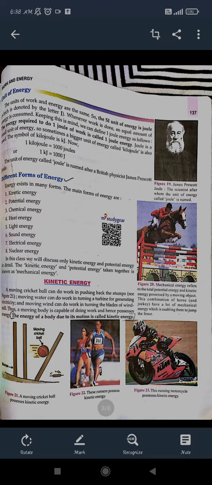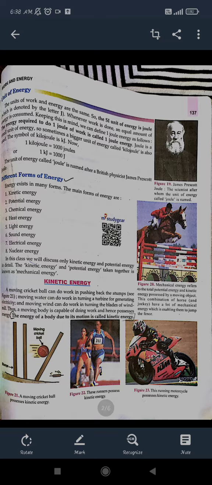On possessing some energy, we can say that some mechanical energy should be possessed so that mechanical work is said to be done. So for any work to be done, we have to use some mechanical energy from our body. It means our body doing any work is a kind of mechanical work, and the energy possessed is called mechanical energy. So mechanical energy is considered to have two parts: one is kinetic, the other is potential, and the rest are the types of energy that it gets changed into.